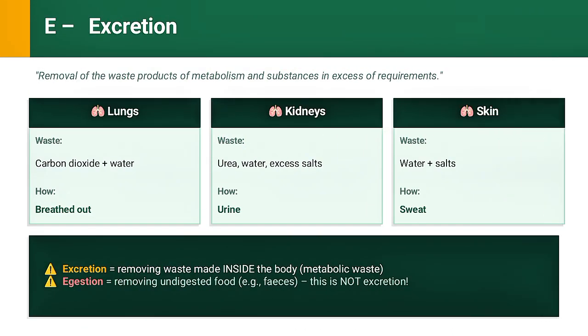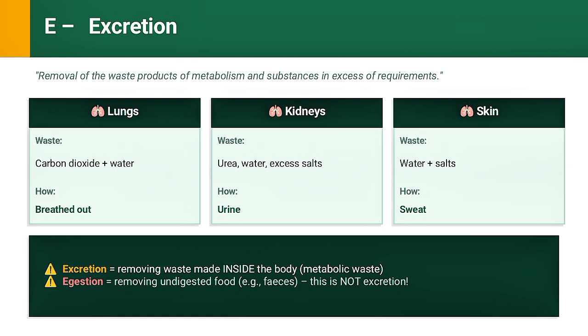Now, E for excretion. This one is very commonly misunderstood, and I see students lose marks on this every year. The definition, and please memorize this carefully. Excretion is the removal of the waste products of metabolism and substances in excess of requirement. The important phrase is waste products of metabolism. This means waste produced inside the body through chemical reactions.